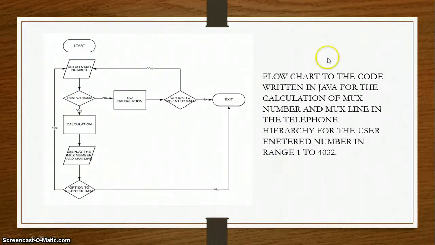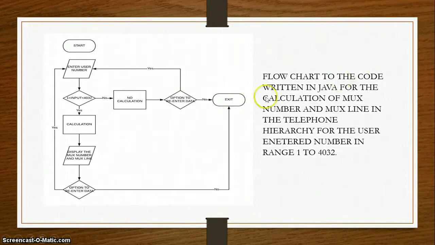So this will be the flow chart in which we enter the number of users and the input range. This hierarchy has a maximum of 4032 users. If you want to increase the number of users, the hierarchy will go up to the second level. In this case I have completed this project up to 4032 users. We will calculate and display the number of mux used and the mux line, and if the users are not in the range, it will not be calculated and you will get an option to re-enter the data.